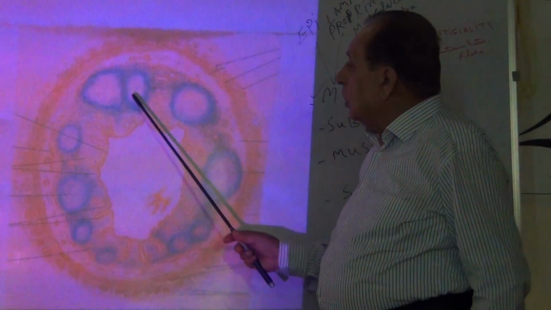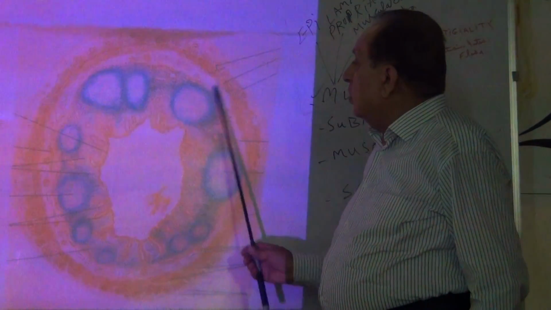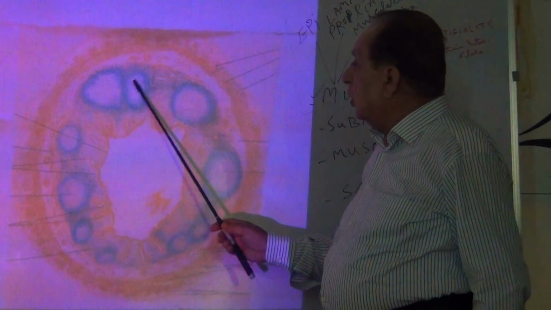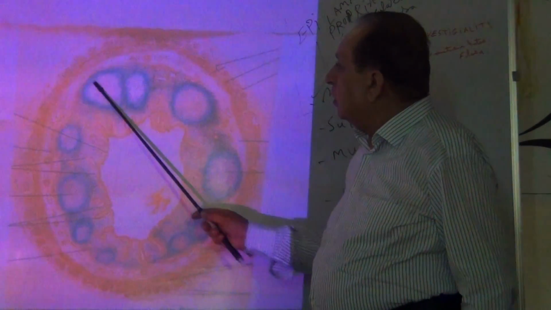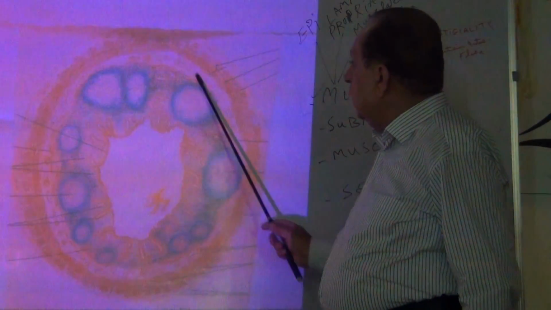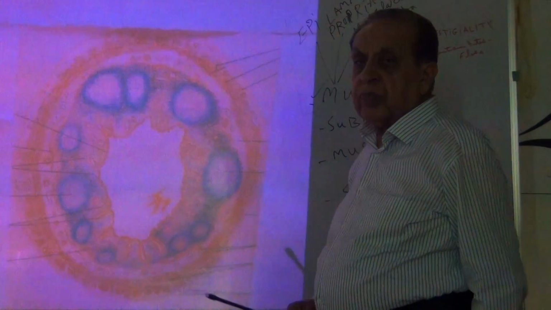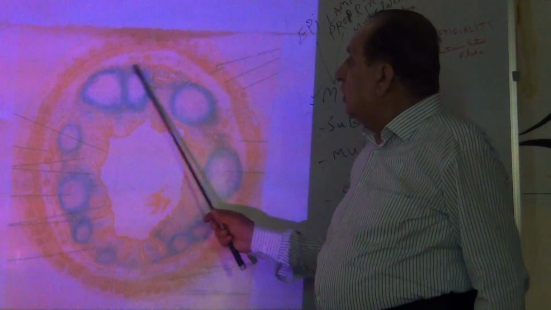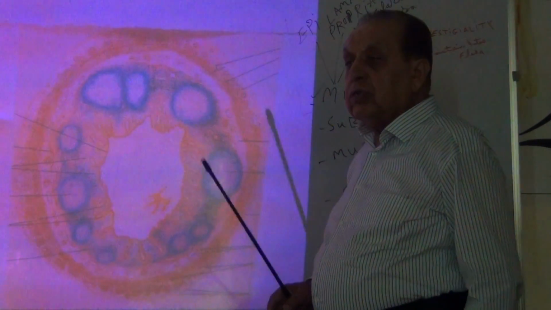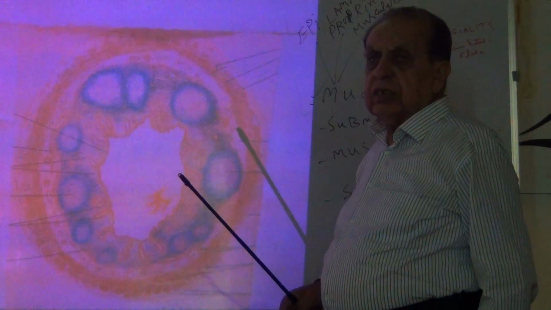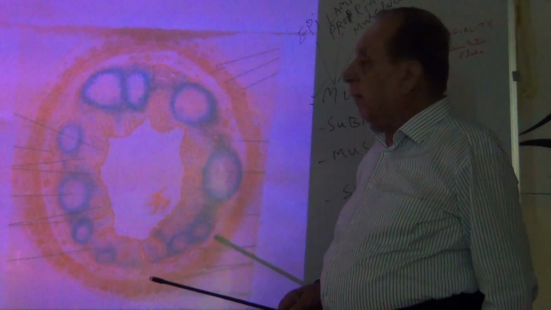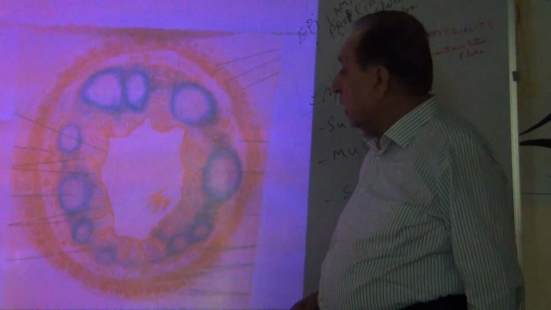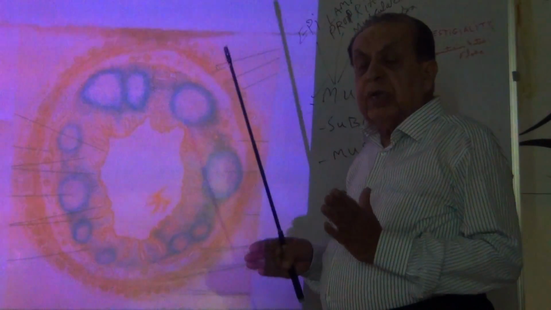Now, because these lymphatic nodules extend outwards into the submucosa, in the microscope this layer, the muscularis mucosa, is not visible. This was about the mucosa.